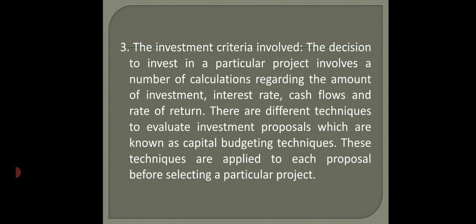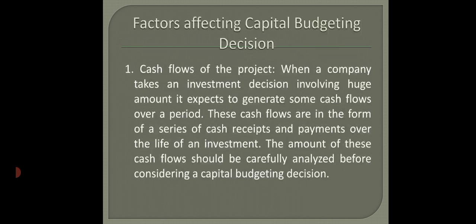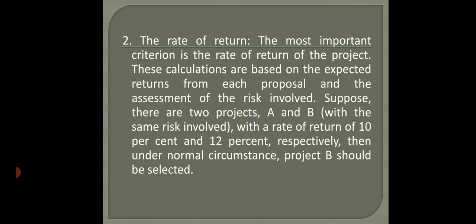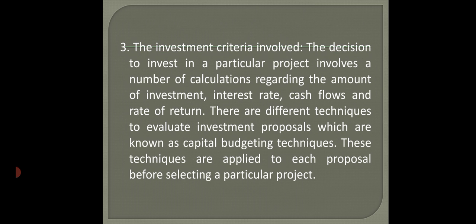Those techniques are used to make the capital budgeting decision. So there are three important factors that affect a capital budgeting decision: the cash flows of the project, the rate of return, and third, the investment criteria involved.